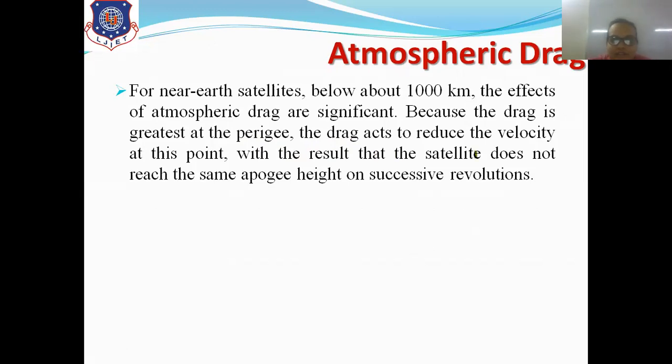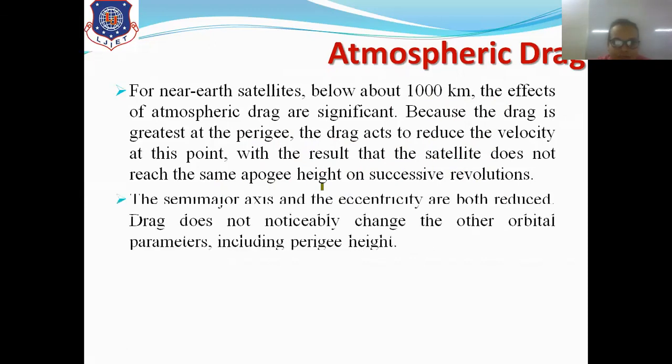As a result, the satellite does not reach the same apogee height on successive revolutions. So if the distance is small and it is near the Earth's surface, then it will have an issue of atmospheric drag, because the perigee point is near, and due to this it will not reach that apogee height, and it will drift from its various orbits, right?